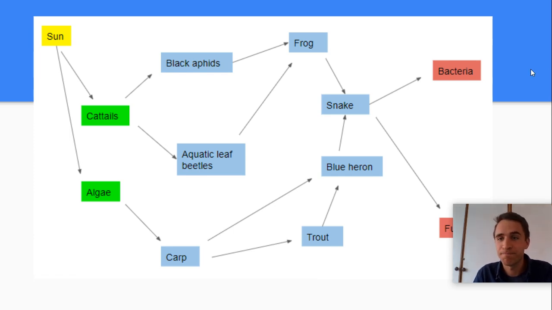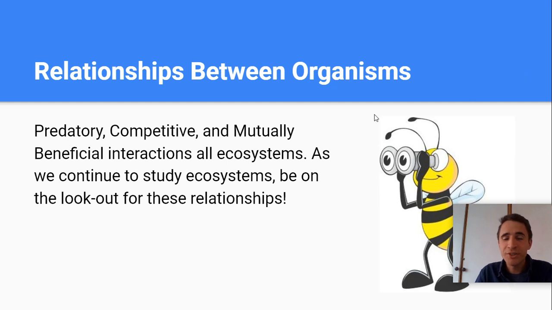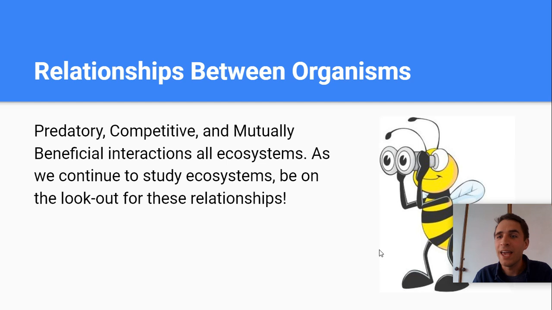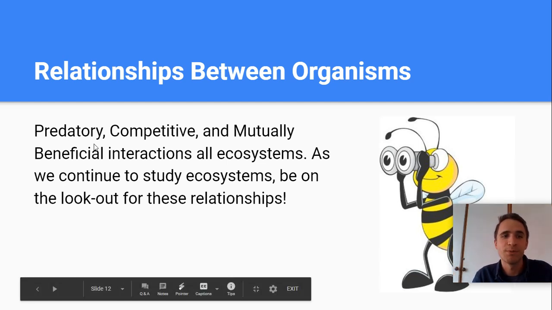All right, so guys, when we talk about relationships between organisms and ecosystems, you're going to see these three types of relationships: predatory, competitive, and mutually beneficial in all ecosystems, okay? So as we continue to study ecosystems in this next portion of the unit, be on the lookout for these three types of relationships, because you're going to see them pop up a lot, and these relationships really do affect how ecosystems change and function and reach stability over time, okay? So be on the lookout for these three types of relationships: predatory, competitive, and mutually beneficial.